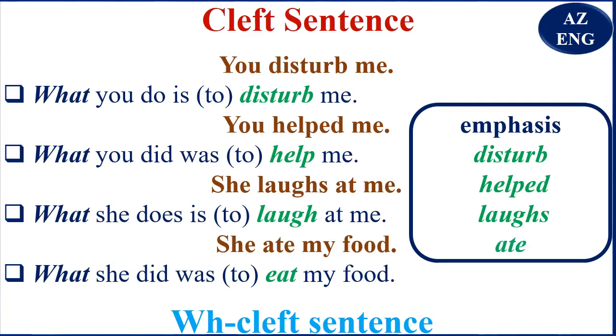Now you see that talking about disturb, helped, laughs, ate, these are verbs. You remember the previous examples were nouns, and these are verbs. So you saw the emphasis on nouns, and now you see it on verbs. Let's move on.